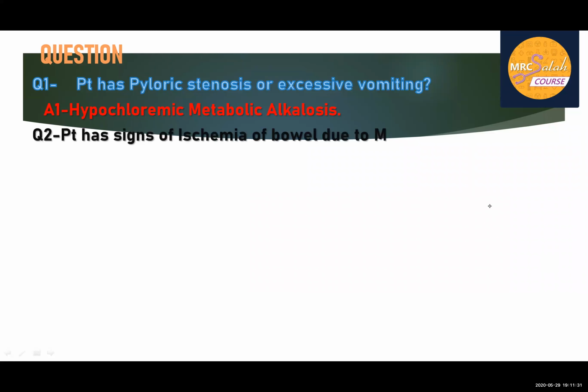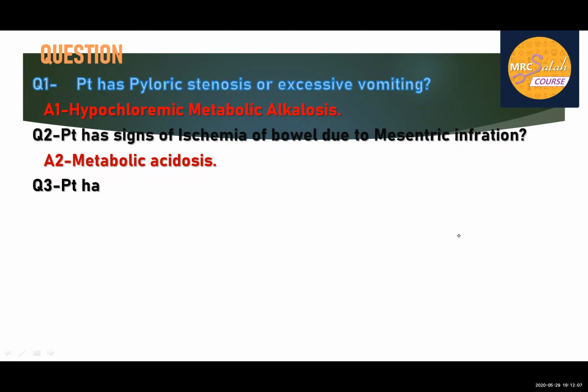Next scenario, the patient has signs of ischemia of the bowel due to mesenteric infarction. What's the picture you will see in ABG? Any GIT condition, mesenteric ischemia, peritonitis, sepsis, pancreatitis, all these conditions, the patient will have metabolic acidosis. Why? Because due to this ischemia, you will try to get the energy via the anaerobic pathway. The anaerobic pathway will cause accumulation of lactate or lactic acid, so lactic acid will cause metabolic lactic acidosis.